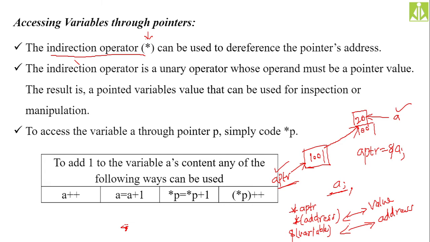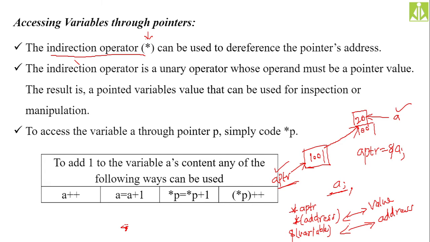Okay, to access the variable a through pointer p, simply code star p. So if you have a variable a whose address you have stored inside p, let us assume, then to access the value of a through the pointer, simply apply the indirection operator before the variable name p. Then star p will become the value inside a.